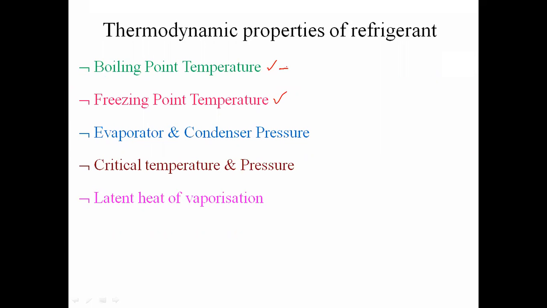Each and every refrigerant will have a different boiling point temperature at a particular pressure, or at atmospheric pressure, you can also say. So according to your application, you have to select which refrigerant is suitable for which application. Then freezing point temperature: the temperature at which the liquid refrigerant is getting converted into solid, or getting frozen, is called the freezing point temperature. Each and every refrigerant will have a different freezing point.